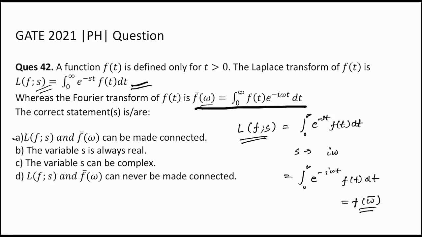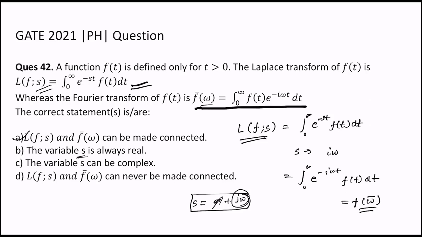So option A seems correct, that both Laplace and Fourier transform can be made connected. This Laplace operator s actually has both real as well as complex part. So the Fourier transform is in fact a special case of the Laplace transform, which doesn't have this real part and only has this part. So in a way, both Laplace and Fourier transform are connected, and this variable s is real and complex.